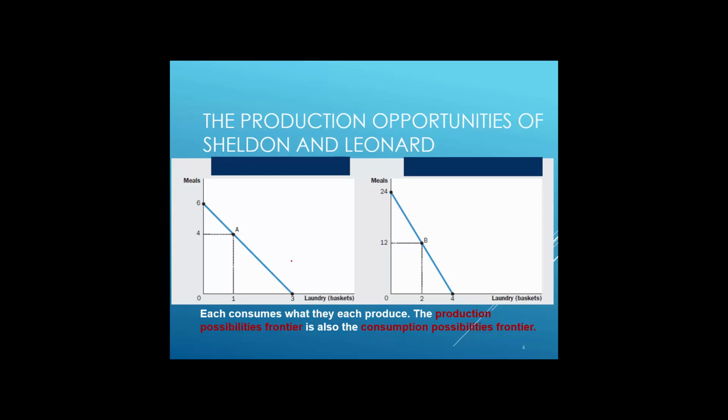Their preferred combinations of those 2 goods are represented by point A and point B. As you remember, Sheldon decided to spend 12 hours to produce 4 meals and 1 basket of laundry, while Leonard, in 12 hours, would be able to have 12 meals and 2 baskets of laundry. Please remember that at this stage, they do not trade with each other. Whatever they produce, they consume and nothing more.